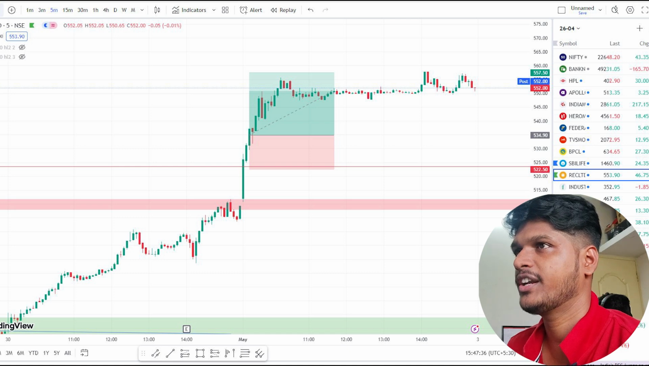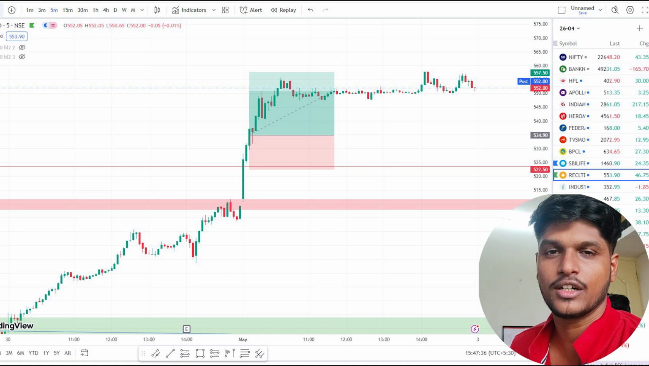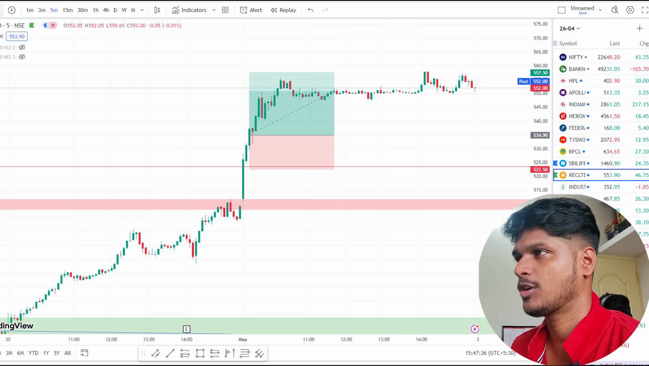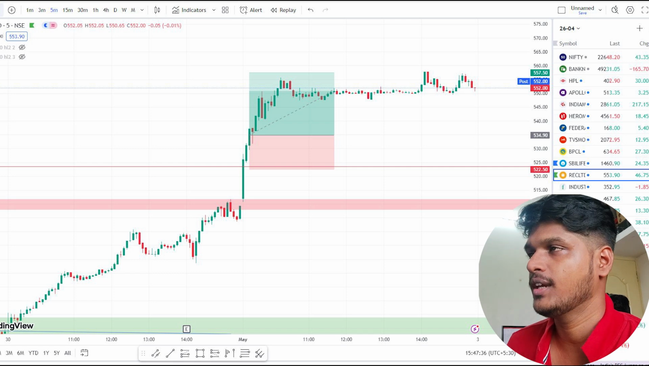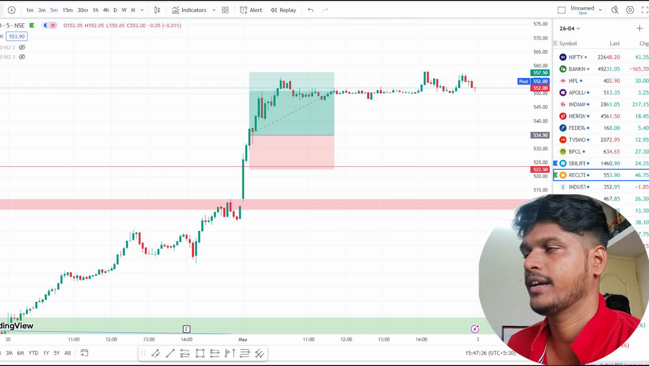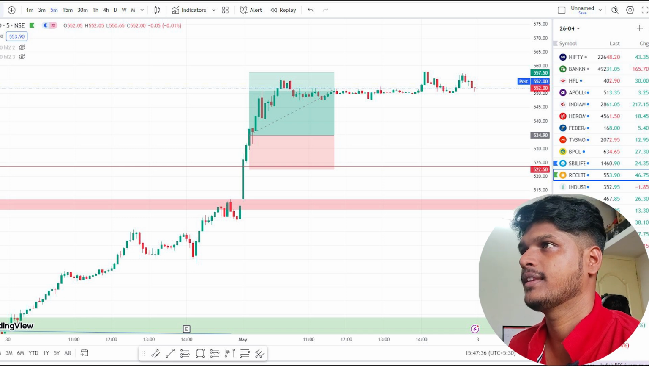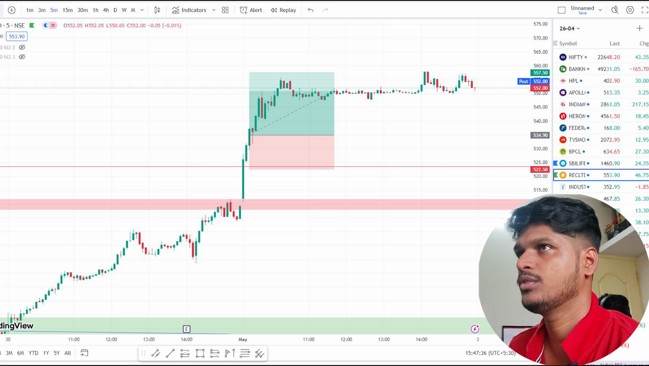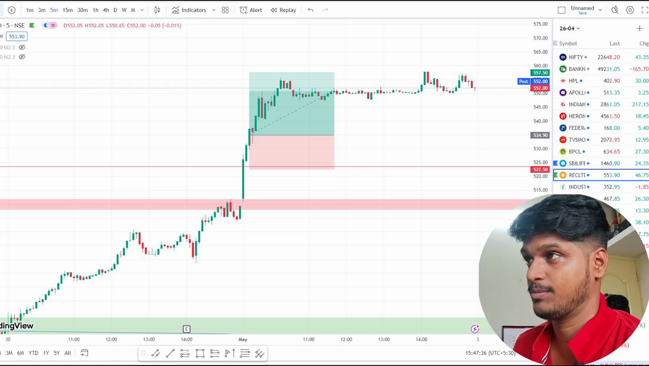Our entry was at 535 in this case, and our stop loss would be around 522.25. The price went higher and higher, and it achieved 1:1, and then it went higher, and the high of the day it made was around 557 rupees.